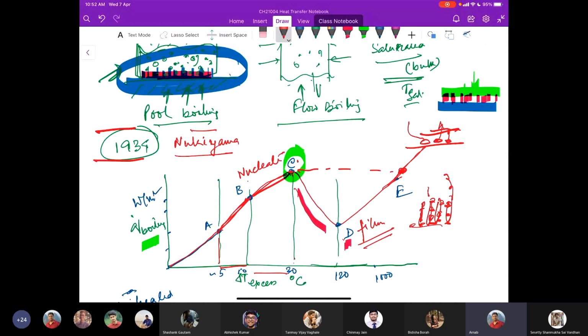So typically this part is avoided. It is best to operate in the nucleate boiling regime, because this requires a slight excess temperature. So 5, 10, 30 max for water. If you have an excess temperature of 30, you basically get the peak of nucleate boiling.